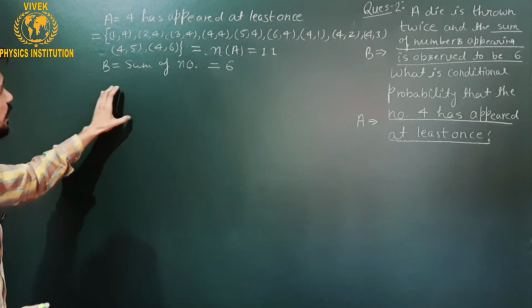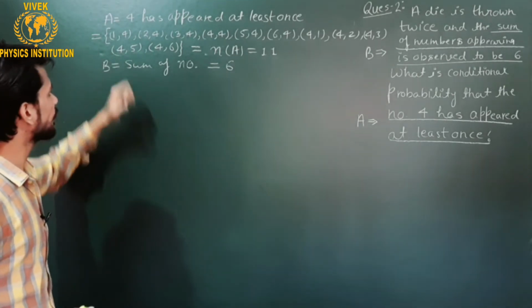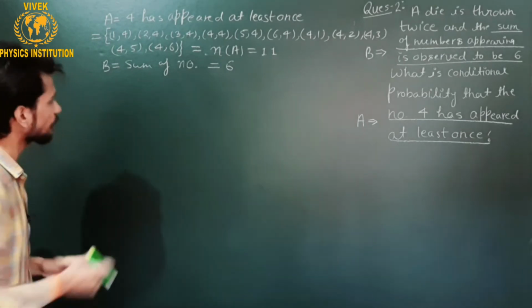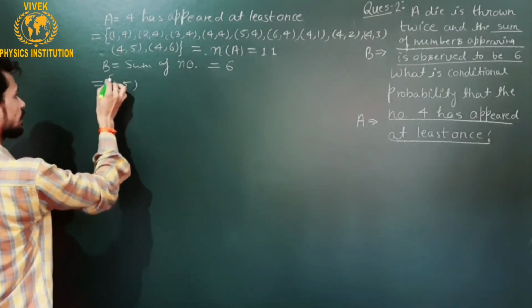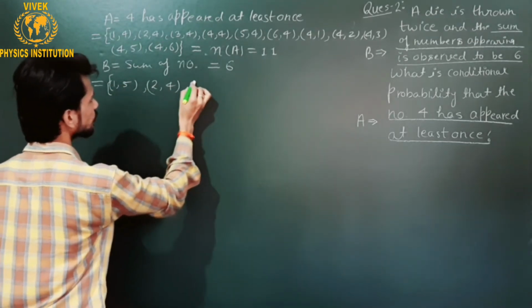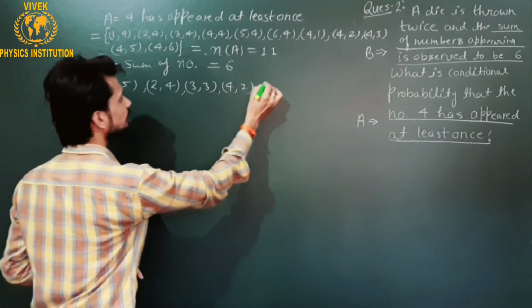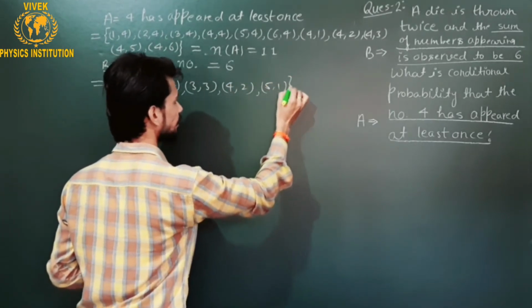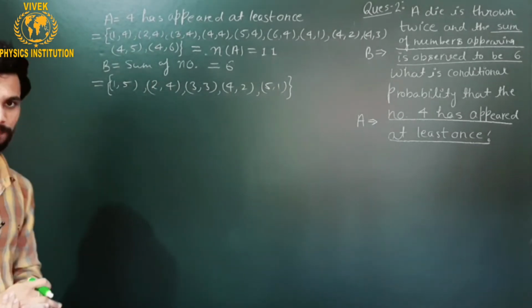Similarly, I can make a list of the total outcomes which are favorable to this event having a sum of 6. So 1 5 is there, which gives me the sum as 6, and 2 4 is there, 3 3 is there, 4 2 is there, 5 1 is there, and these are the total favorable events associated with the event B.